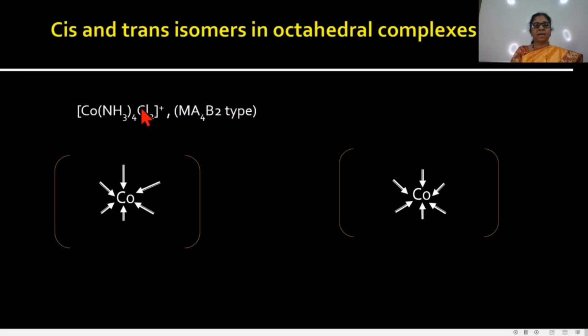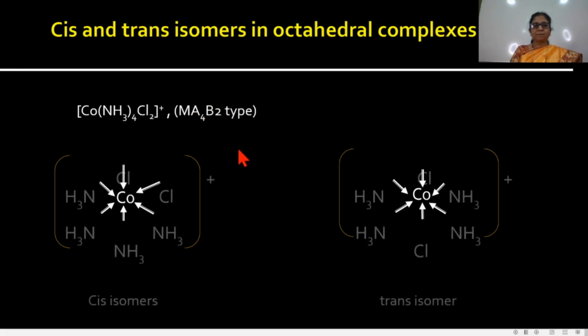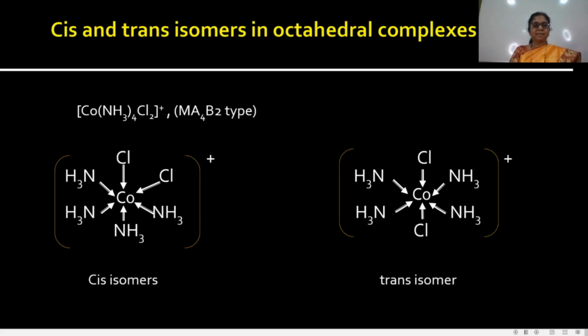These complexes have 6 ligands, and out of these 6, 4 are the same and 2 are different. These complexes show cis-trans isomerism. For example, here 2 are the same groups and 4 are the same groups. According to these 2 same groups, they are classified as cis isomers and trans isomers.